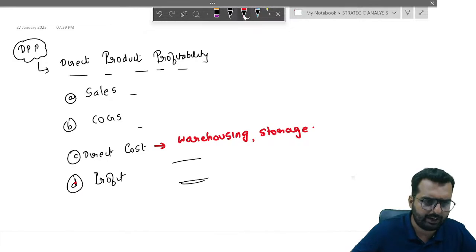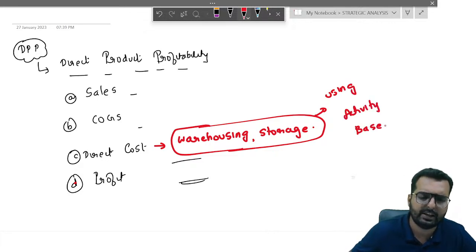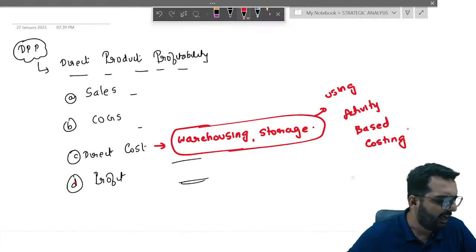Okay. Now friends, this warehousing cost and storage cost are found out using the techniques of what, friends? Using the techniques of activity based costing. I'll give you a minute.